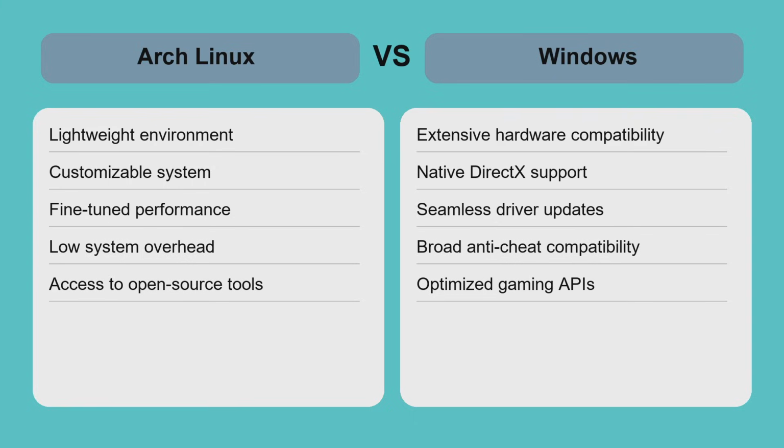Windows, on the other hand, offers broad compatibility and optimized drivers, ensuring stable FPS across most games with minimal setup. For competitive gamers relying on the latest titles and anti-cheat systems, Windows provides a more reliable experience. Meanwhile, Linux gamers who prioritize system control and open-source solutions might achieve better performance, but with more effort. Choosing between them depends on your comfort with system management and the games you want to play.